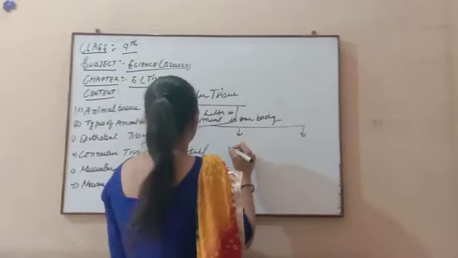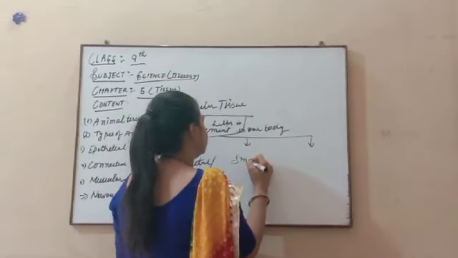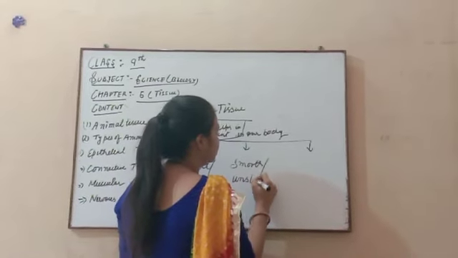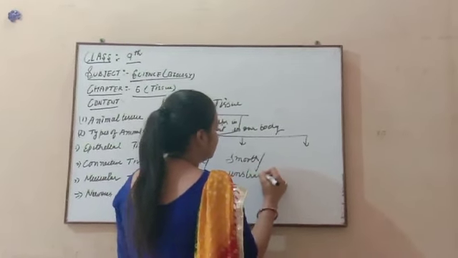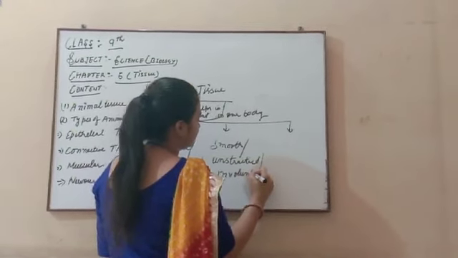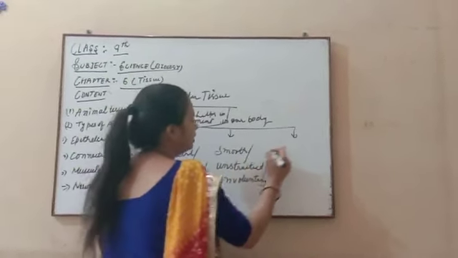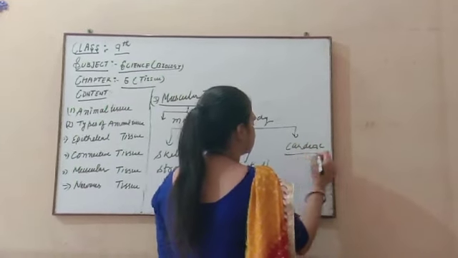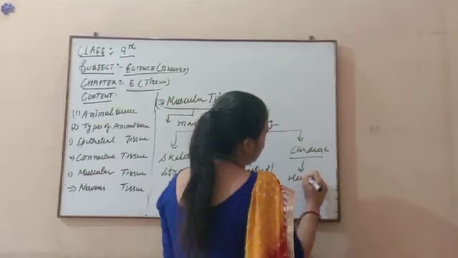Okay. Second one is your smooth, unstriated, and involuntary. Okay. And third one is your cardiac, the heart muscle.